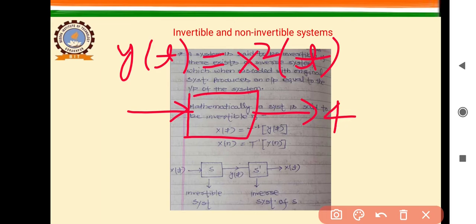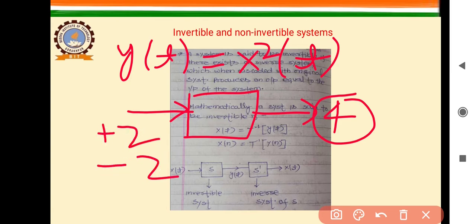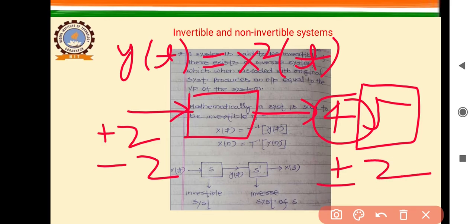Then by taking 4 into consideration, we cannot clearly say whether the input was +2 or -2, because to produce the input, again we have to take the square root of this value, and the square root of 4 gives two values, plus and minus 2.